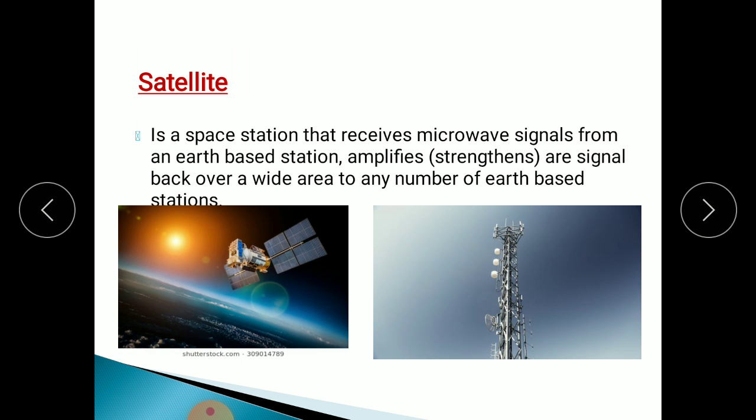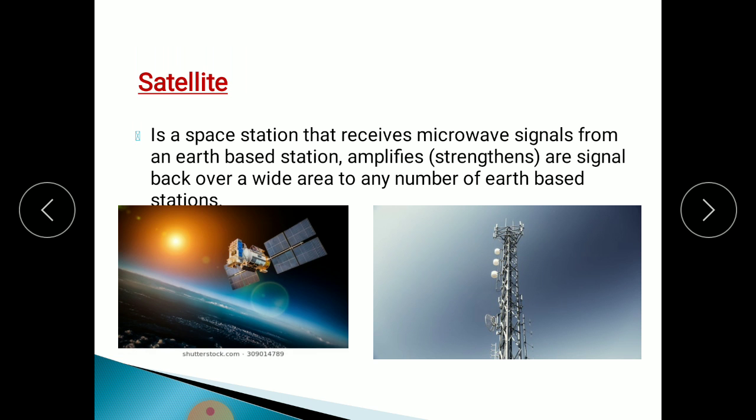Then the third type of wireless transmission media is satellite, which means microwave. With the help of microwaves, how can we transmit data? In satellite, we use microwave signals. A space station receives microwave signals from an Earth-based station, meaning from Earth to space. How can we transmit the data? With the help of these microwave signals.